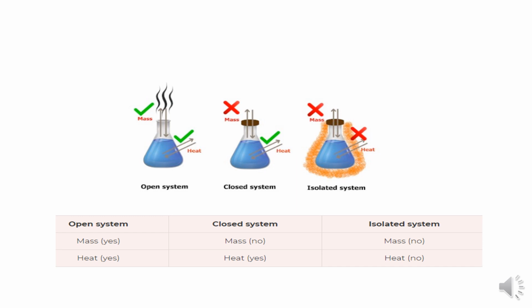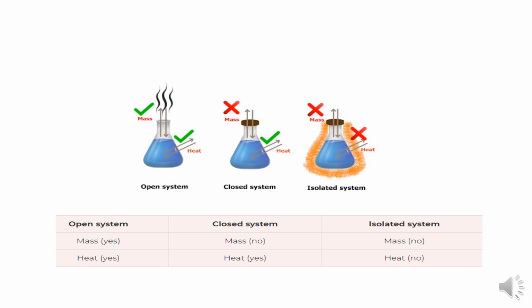For example, a gas contained in a cylinder is a good example of a closed system. In this case, the boundary, the piston itself, changes position as the gas expands or contracts. This is the best example of a closed system.